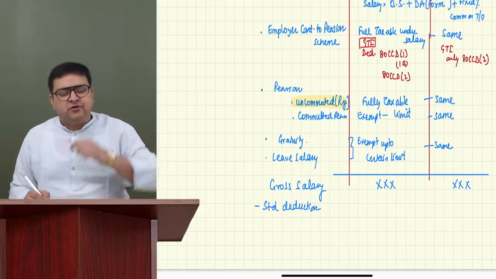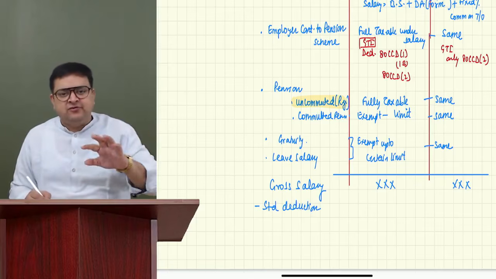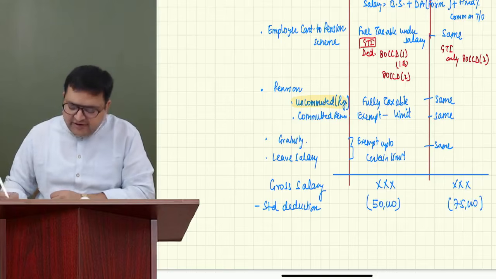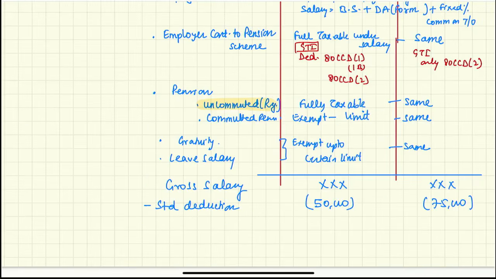How much is the standard deduction? Generally it is 50,000 or the gross salary. So in the optional regime, it is 50,000 maximum. But in the default regime, it is 75,000. So please remember, guys, there is a change here. Standard deduction in the default regime, please give 75,000. In the optional regime, please give 50,000 maximum.